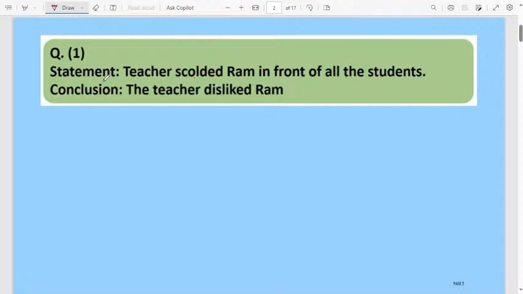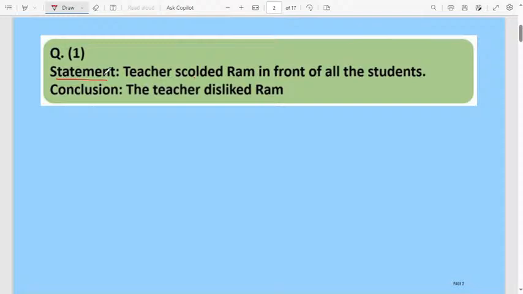Teacher scolded Ram in front of all the students. Here, read the statement correctly, and understand which topics, or which points, are mentioned accurately in the statement. Related to that statement, they will give the conclusion, which may be false or true. Sometimes they will give a false conclusion, sometimes a true one.